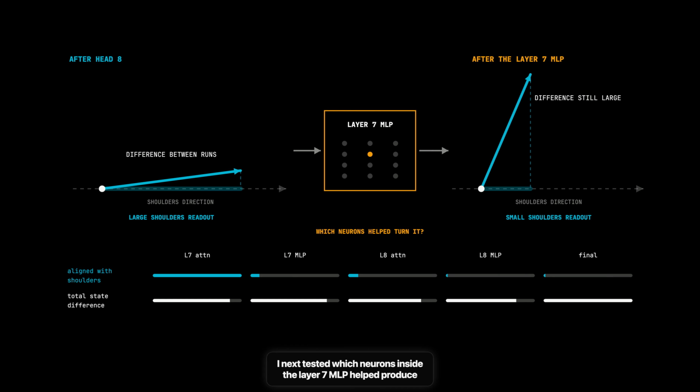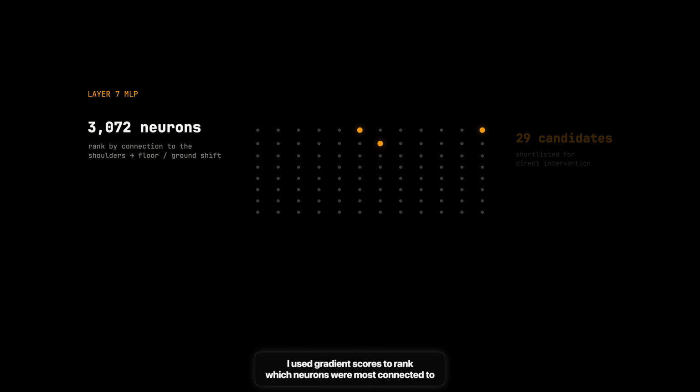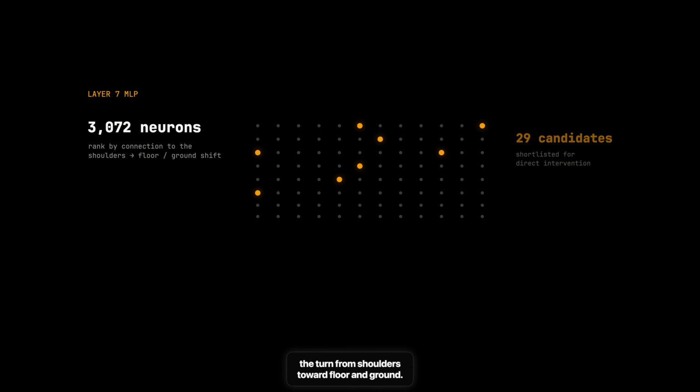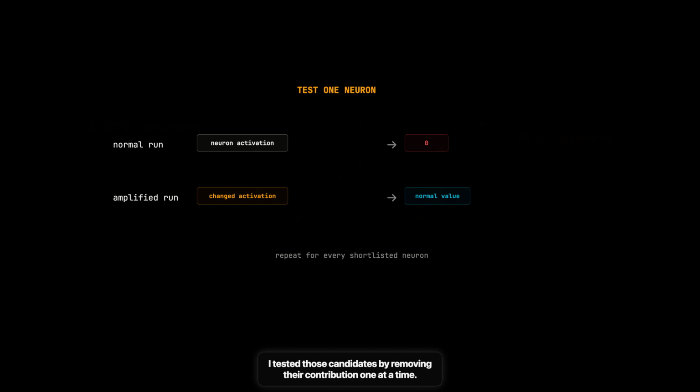I next tested which neurons inside the layer 7 MLP helped produce that turn. The layer 7 MLP contains 3072 neurons. I used gradient scores to rank which neurons were most connected to the turn from shoulders toward floor and ground. That gave me candidates to test directly. I tested those candidates by removing their contribution one at a time. In the normal run, I set one neuron to 0. In the amplified run, I replaced its changed activation with the value from the normal run.